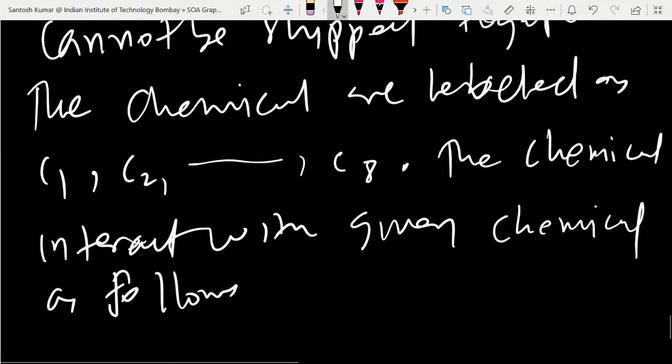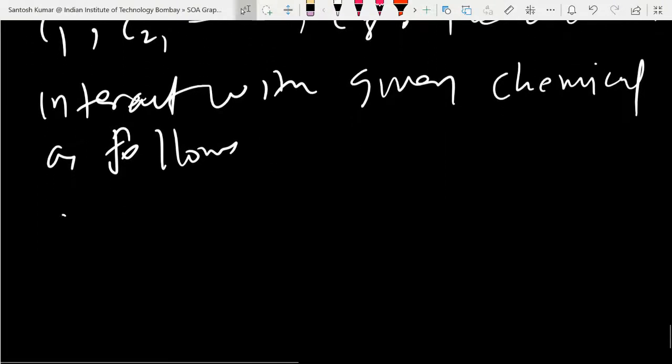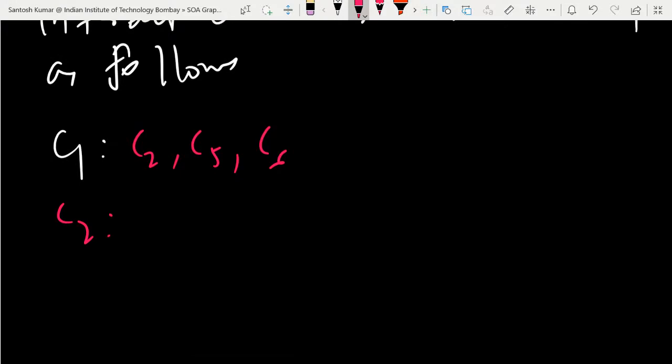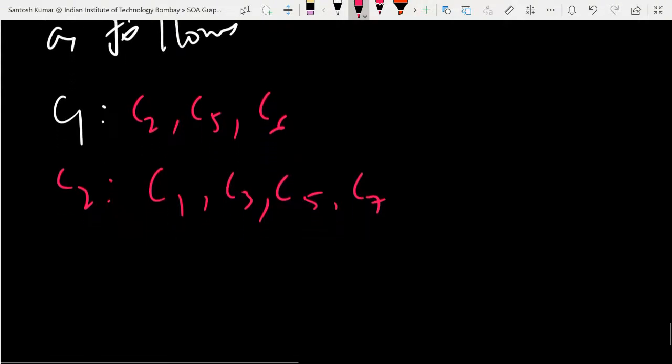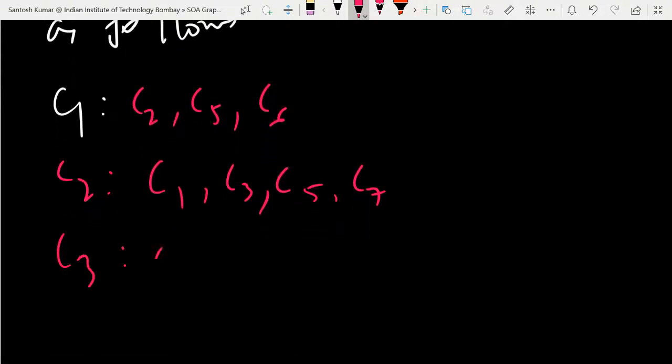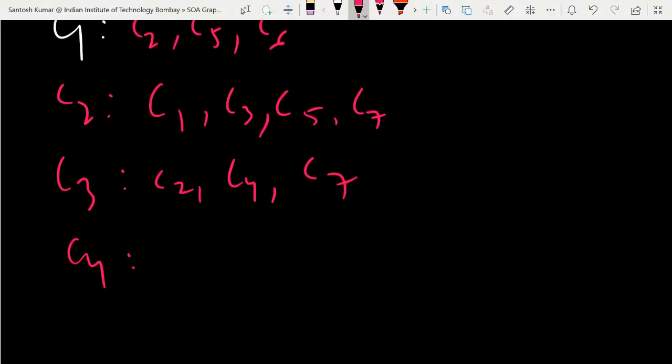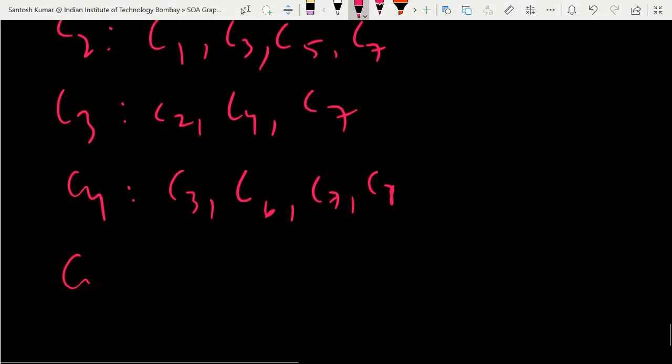Interact means you cannot put them in the same container. C1 chemical interacts with C2, C5, C6. C2 chemical interacts with C1, C3, C5, C7. C3 chemical interacts with C2, C4, C7. C4 chemical interacts with C3, C6, C7, C8.